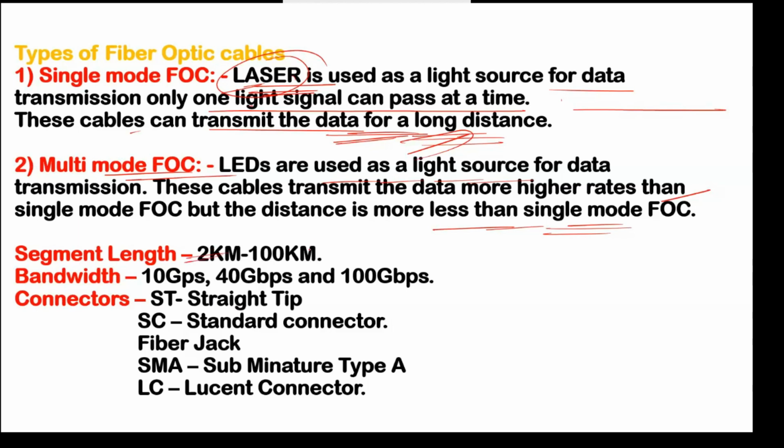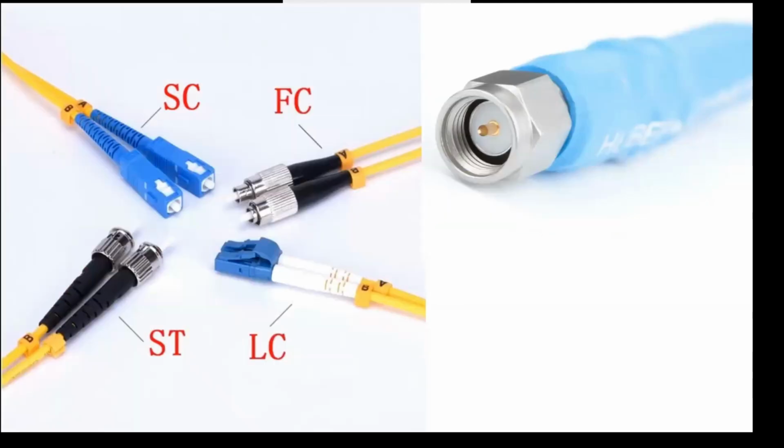And for single mode, the segment length for that type of cable is 2 kilometers to 100 kilometers in different categories available in the market. Bandwidth of 10 Gbps, 40 Gbps, 100 Gbps is also available. Here you can see there is a higher rate, more bandwidth available compared to twisted pair cable. For connectors we have multiple types: ST connector, fiber jack, SMA, LC connector available. And here is the connector.